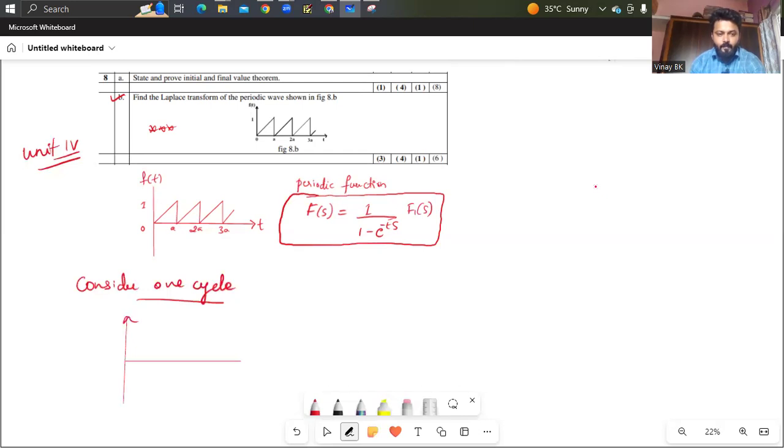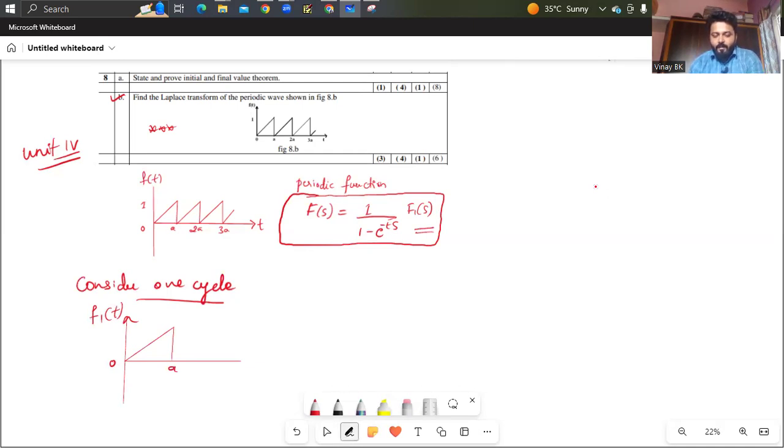It is f1 of t. So one cycle, 0 to a. Okay. So I have to find the Laplace transform from one cycle, then you have to substitute here. You'll get the Laplace transformation for the periodic signal or this periodic waveform.